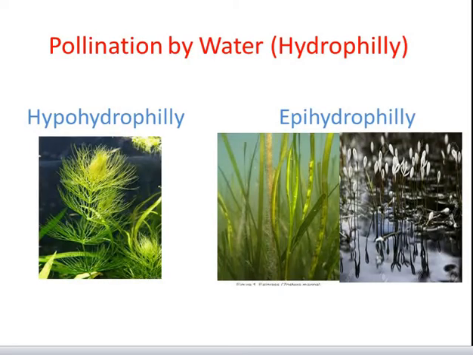So now we will learn pollination by water, or hydrophily. Hydrophily is found only in some 30 genera of the aquatic monocots, for example Vallisneria, Zostera, Ceratophyllum, etc. Various adaptations take place in the hydrophilous flowers.